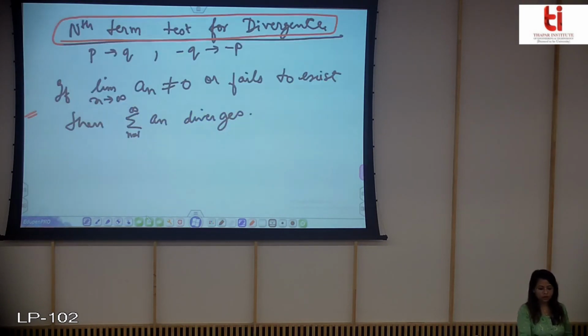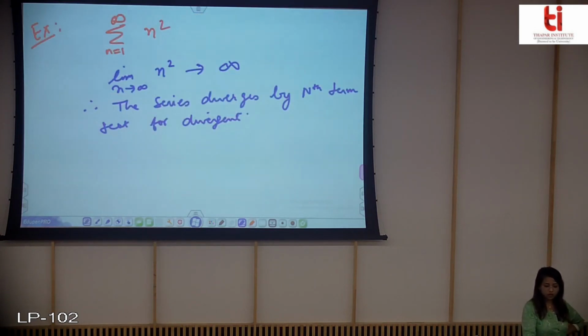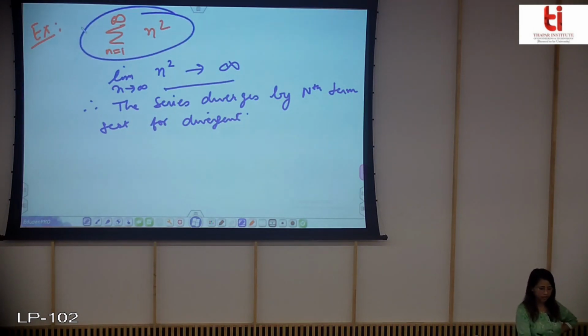See, it is written clearly that if the limit is not equal to 0, or it fails to exist, then the series is divergent. So this shows that this is not going to 0 or it is not finite, so this series will be divergent. Now consider another example.